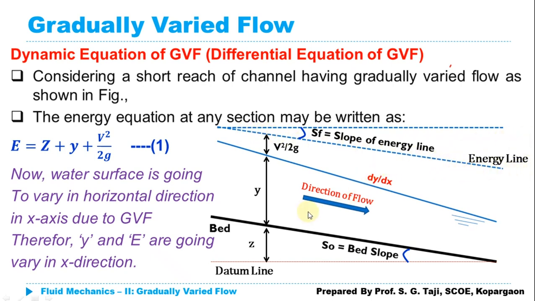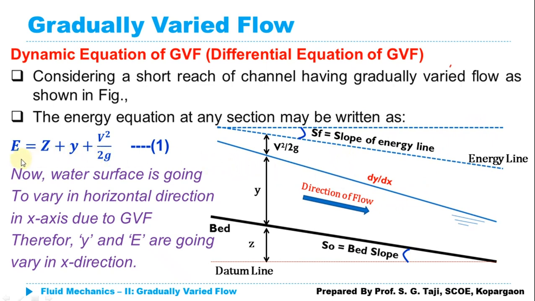As the depth of flow changes along the length of the channel, obviously the energy is also going to change, and obviously my energy line is going to change. That means I need to indicate its change, which I am indicating here by SF, the slope of energy line, again measured with respect to a datum or a horizontal.